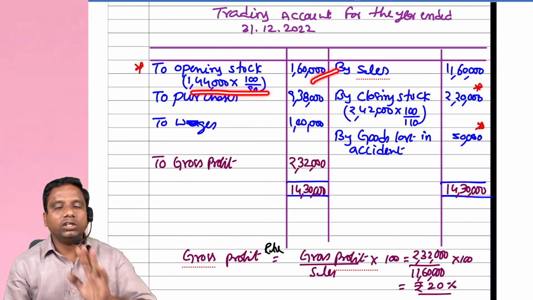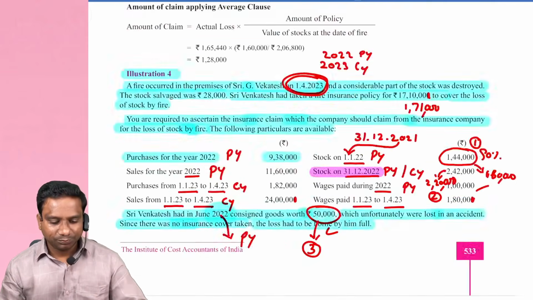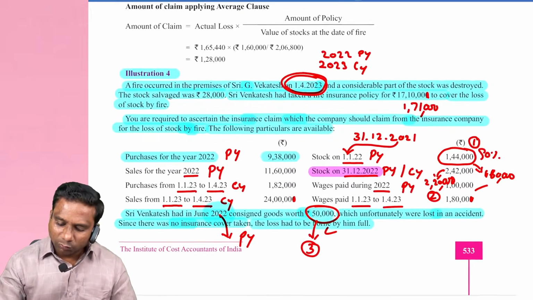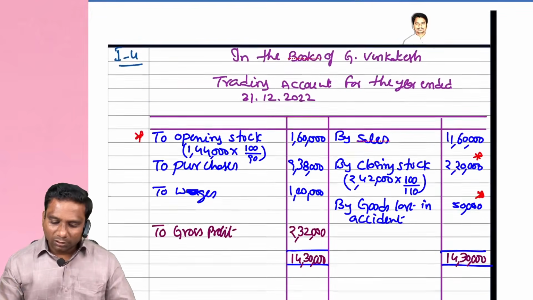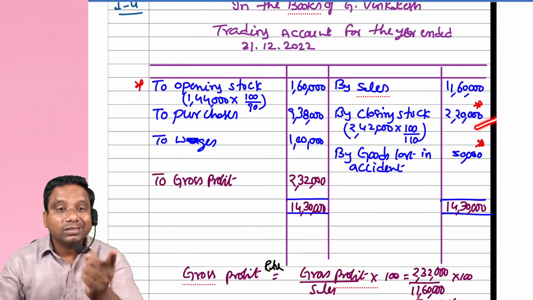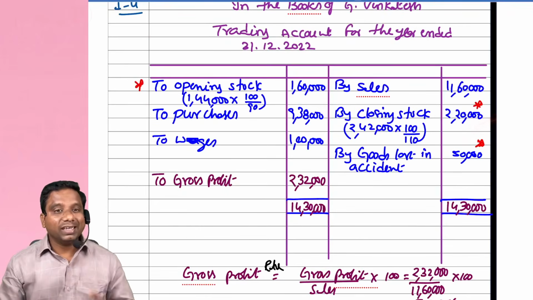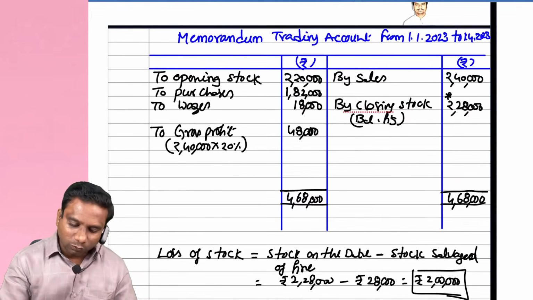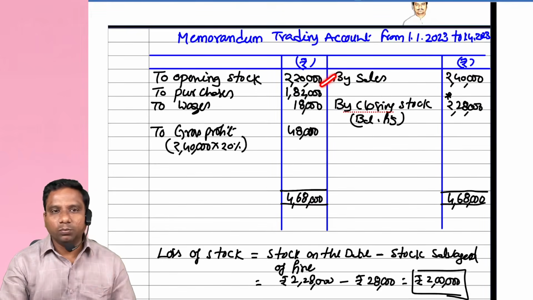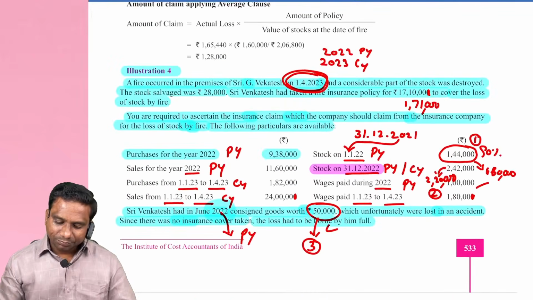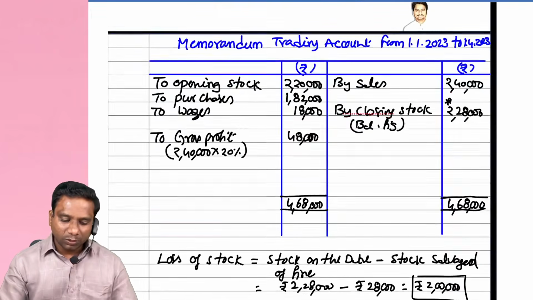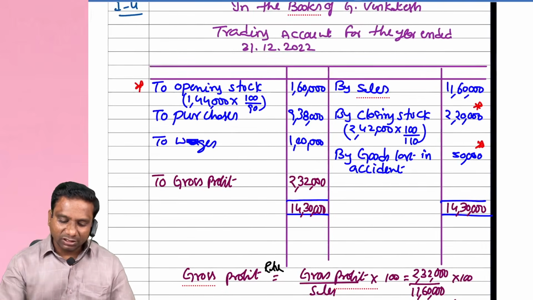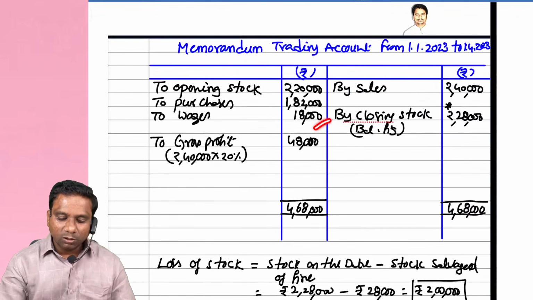So 1,60,000. Here I have given clear calculation. Look at 1,44,000 into 100 by 90. 1,60,000. Next, here closing stock we have 2,42,000, but original cost of this 2,42,000 is 2,20,000. So closing stock is 2,20,000. Same closing stock will become opening stock for the next year. So go to memorandum trading account and write down opening stock 2,20,000. It's also very, very important. Next one, wages paid 1 lakh previous year, 18,000 current year. So previous year trading account, 1 lakh; 18,000 current year memorandum trading account.